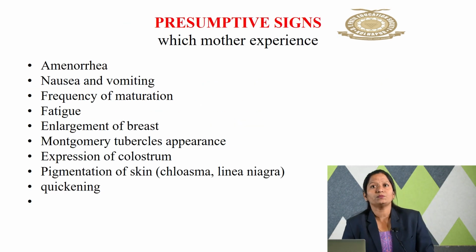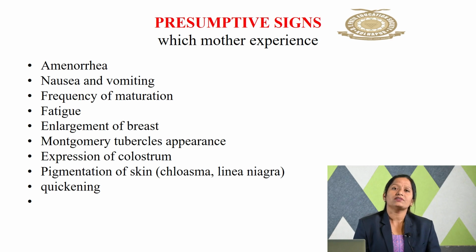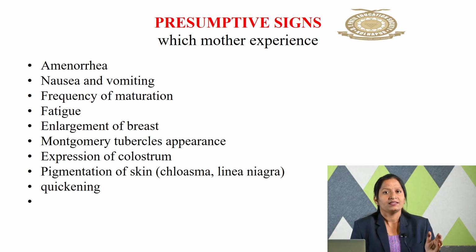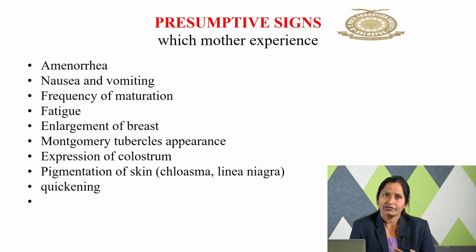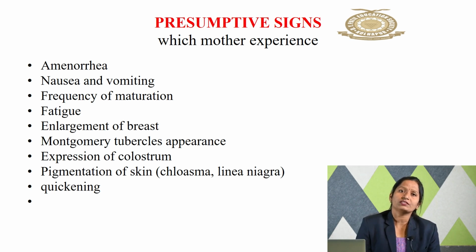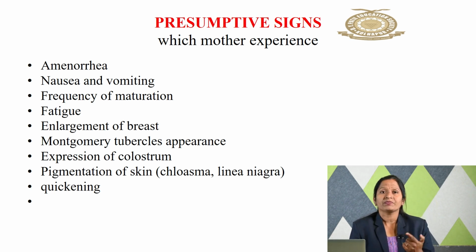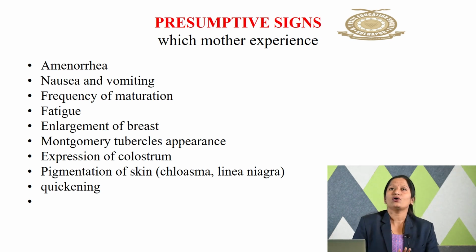Presumptive sign means what? What the mother experiences. First is amenorrhea, cessation of menstruation. Obviously the mother herself is suffering nausea, vomiting. Who is suffering from this? The mother. Frequency of micturition, fatigue, enlargement of the breast, Montgomery tubercle appearance, expression of colostrum, pigmentation of the skin, that is called chloasma, striae and the quickening. This together is called the presumptive sign.